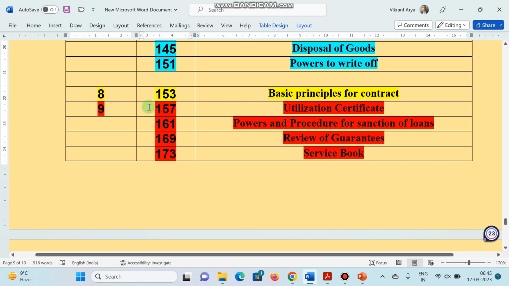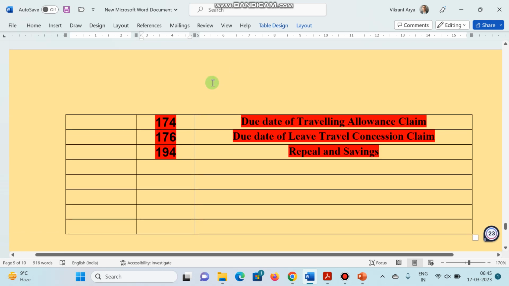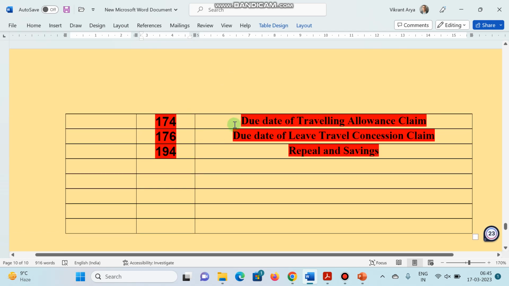Chapter number 9, rule 157 deals with utilization certificate. 161 deals with the power and procedure for sanction of loan. 169 deals with the review of guarantees. 173 deals with service book. 174 deals with the due date of travelling allowance claim. 176, due date of leave travel concession claim. And finally rule 194, repeal and saving.